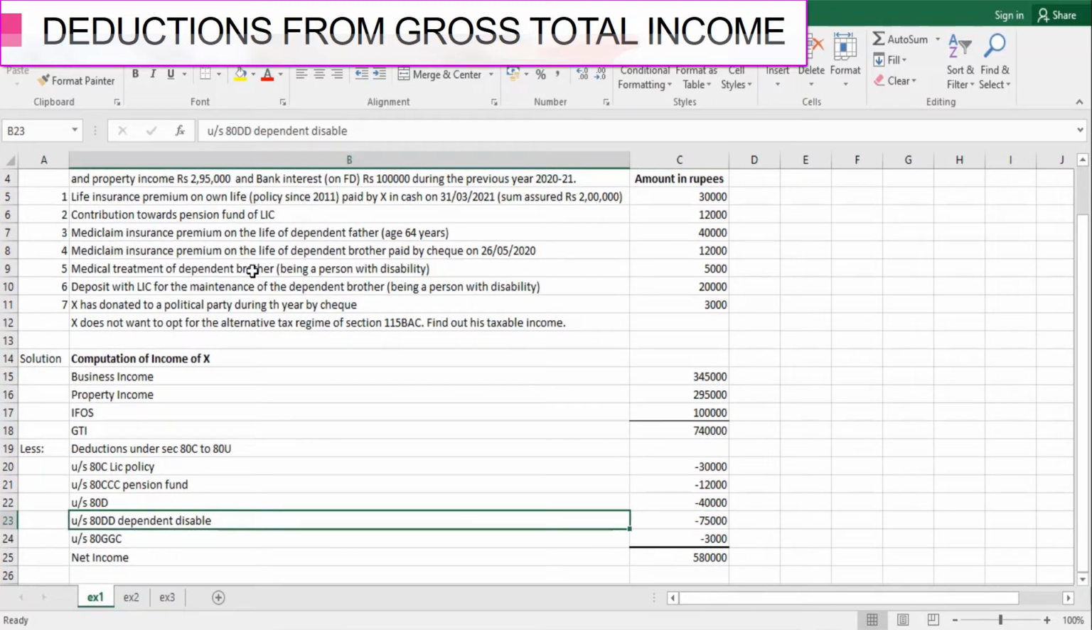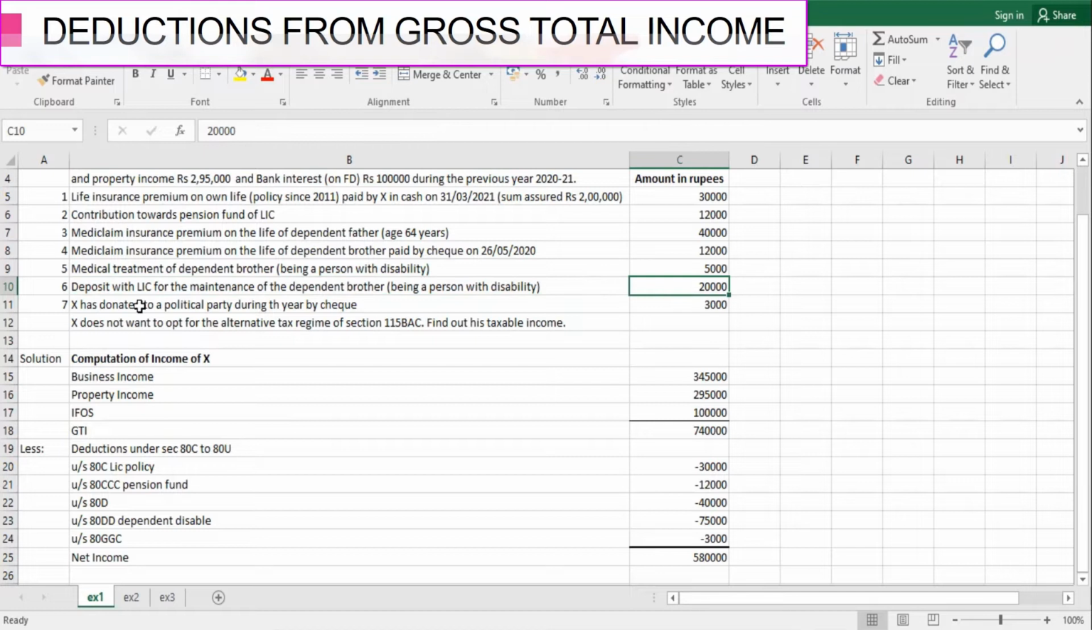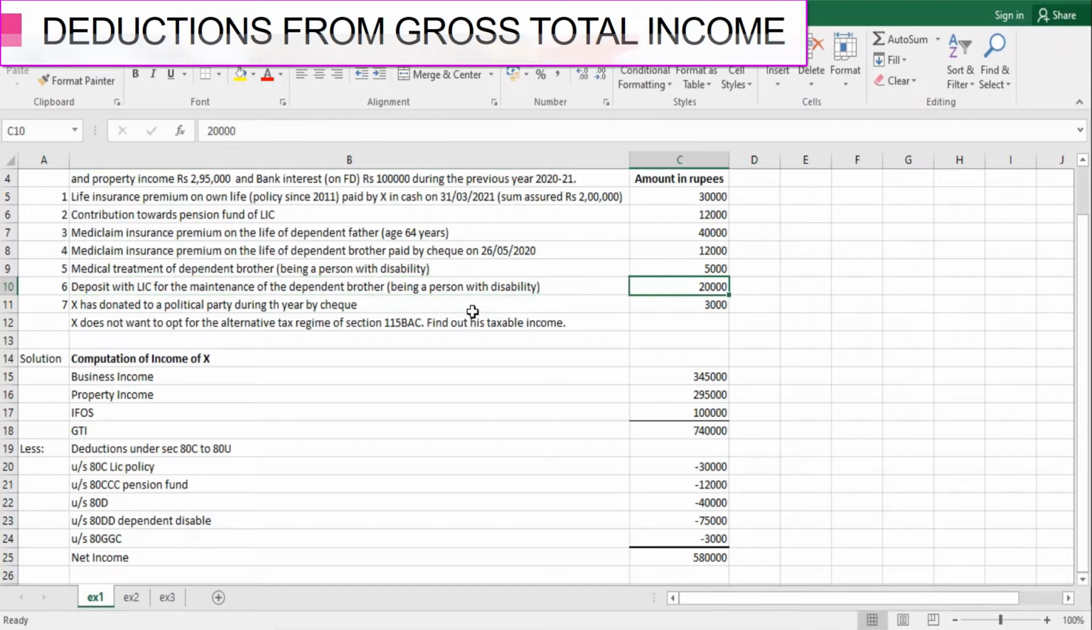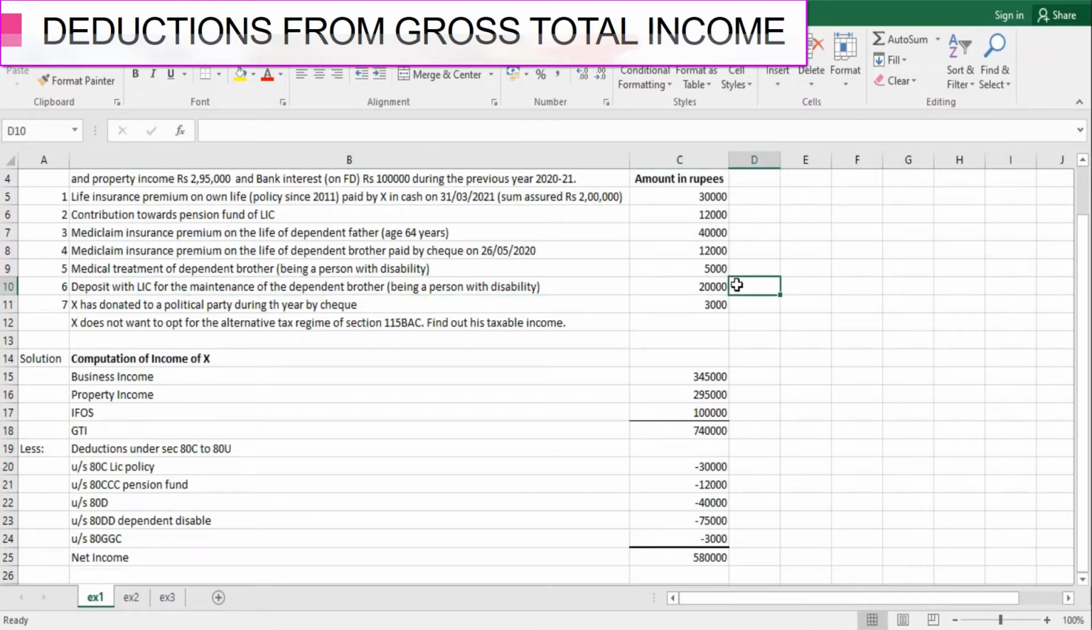After 80DD, there is the contribution deposit with LIC for the maintenance of the dependent brother being a person with disability, rupees 20,000. He has deposited rupees 20,000 with LIC for the maintenance of the dependent brother who is suffering from disability. We know that LIC can be taken for the assessee himself, for his children, for his spouse, and not for a dependent brother or sister. So this deduction is again disallowed. This will not be allowed here.